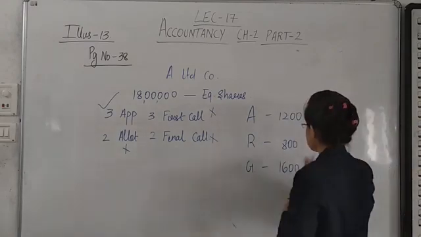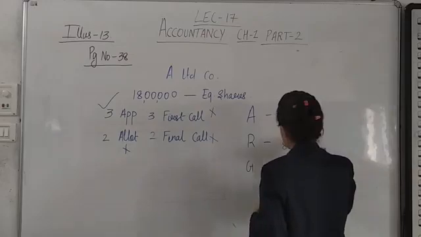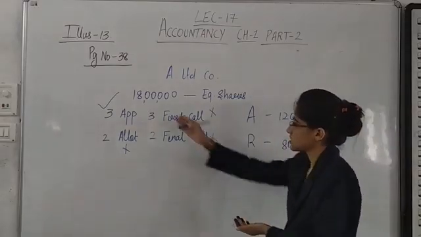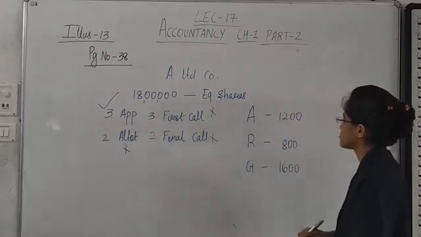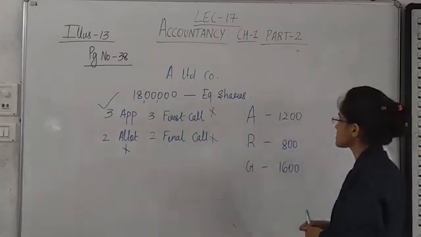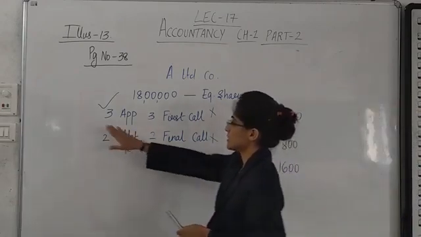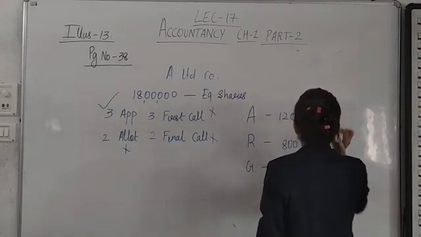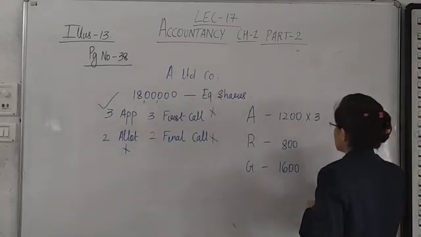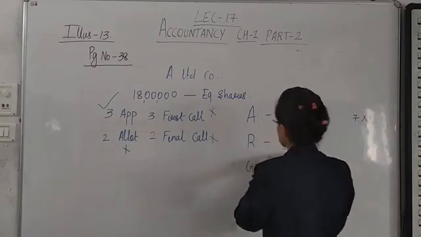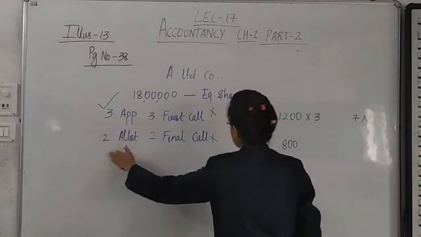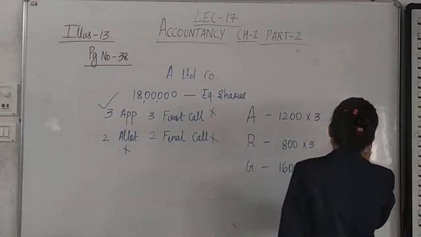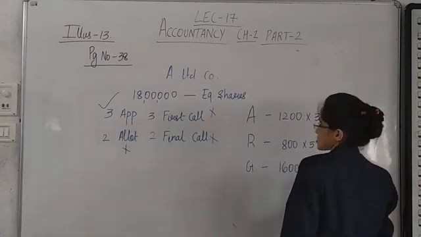I'm repeating just because in a hurry I explained it in the 3 and 2 manner. So Ami is having 1200 shares and she has paid only application money. So 3 she has paid, 7 she has not paid. Rami is having 800 shares. She has paid application and allotment, so she has paid 5 rupees, and the remaining 5 she has not paid.